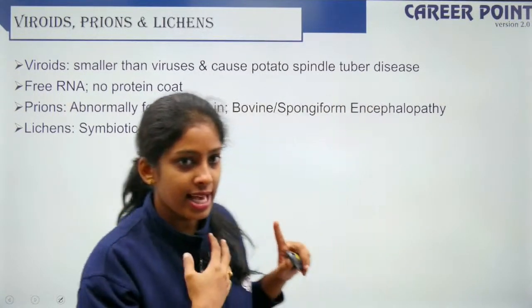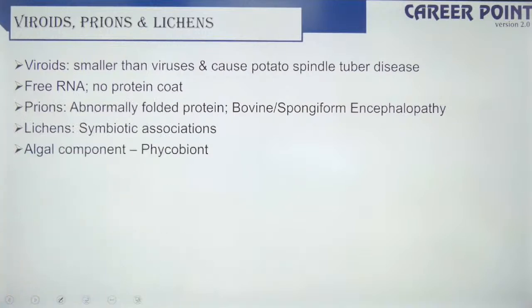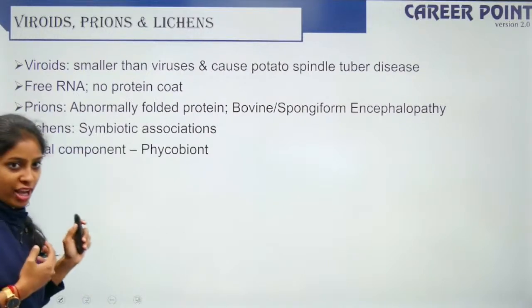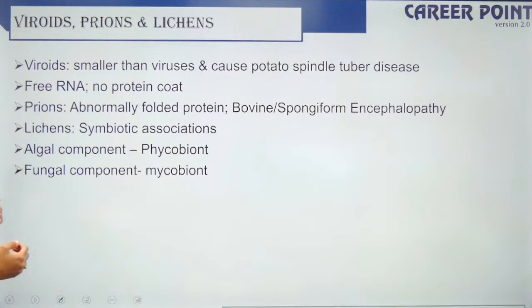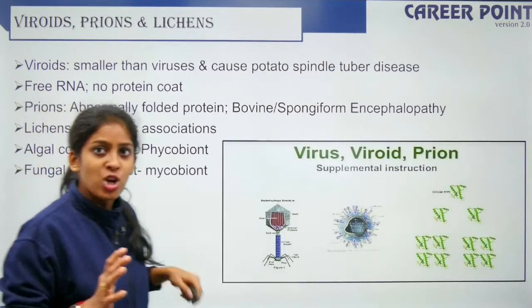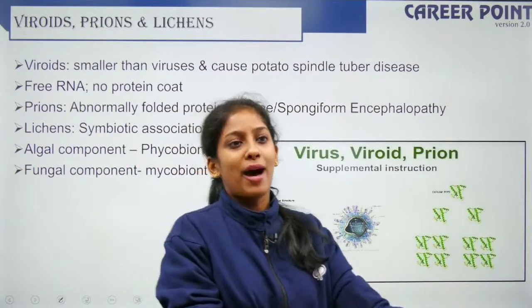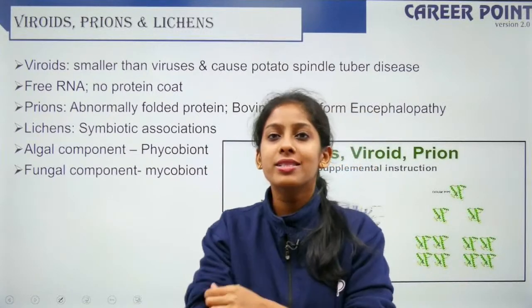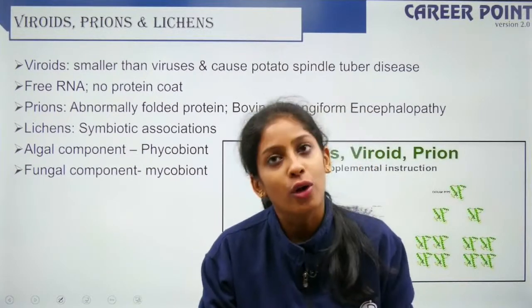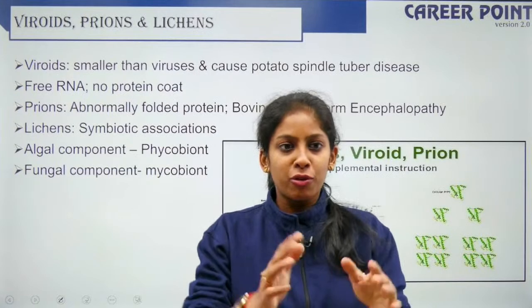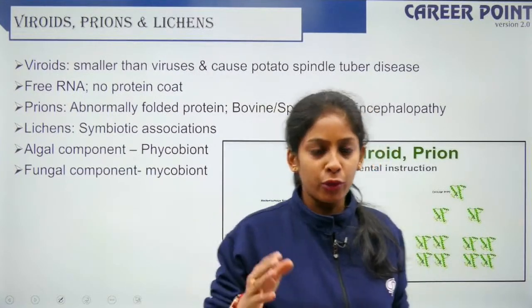Okay, Orchid? Yes? So, the algal component is called phycobiont and the fungal component is called mycobiont, right? So, with this we come to the end of biological classification. Was this quick revision helpful to all of you? Yes. So, before we forget, let me finish off W's question.